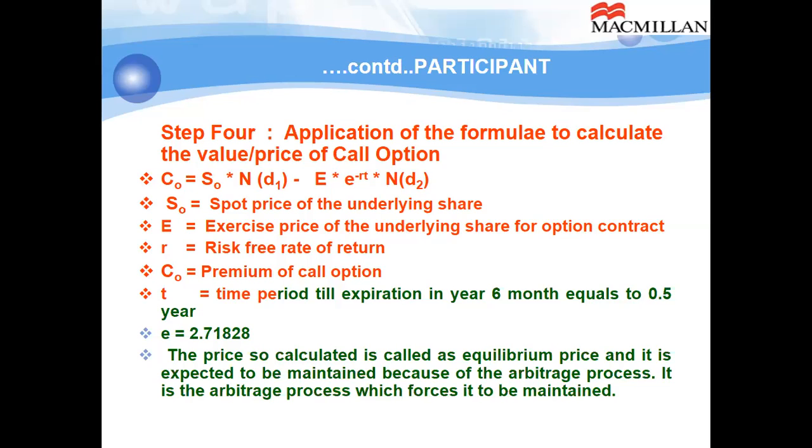The price so calculated is called an equilibrium price, and it is expected to be maintained because of the arbitrage process. The idea is that if this price does not prevail, it will attract arbitrage activity, and that arbitrage activity will force the prices to move to the equilibrium. So one can easily interpret that in the long run, this theoretical price, or price calculated as per the formula, is likely to prevail.